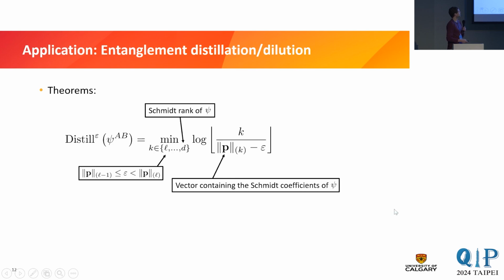And for the entanglement cost, it's even simpler because you find m that is given by the error that you allow and the Ky Fan norms, and then you just have to take the logarithm of it.